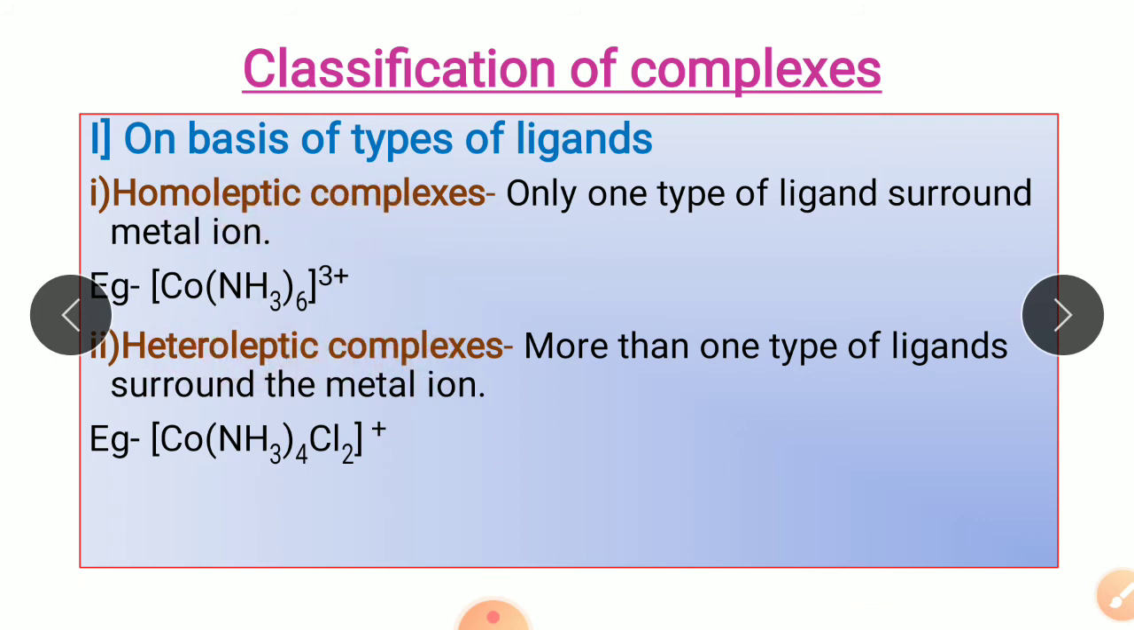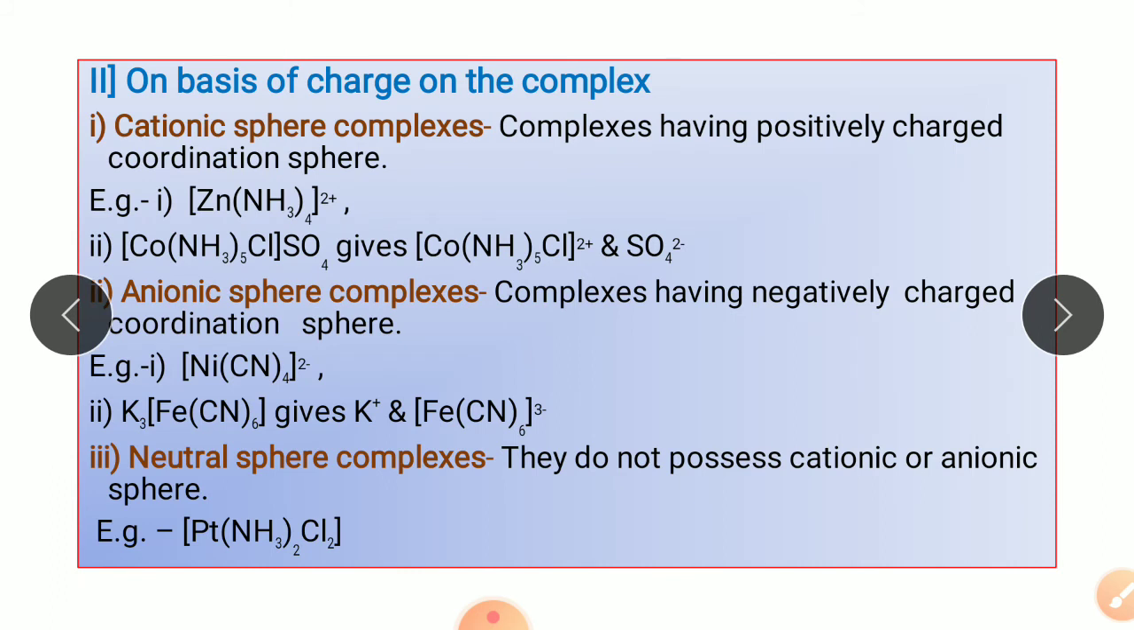Next is heteroleptic complex. Heteroleptic complexes are those complexes where more than one type of ligand surrounds the central metal ion. For example, cobalt with NH3, 4 molecules of ammonia, and 2 of chloride. The complex is carrying a plus charge. Here cobalt is attached to 4 molecules of ammonia and 2 chloride ions. Since there are two different types of ligands attached, this complex comes under the category of heteroleptic complexes.